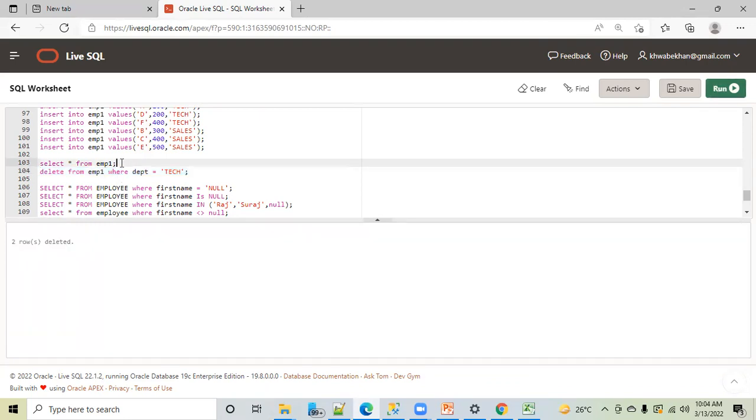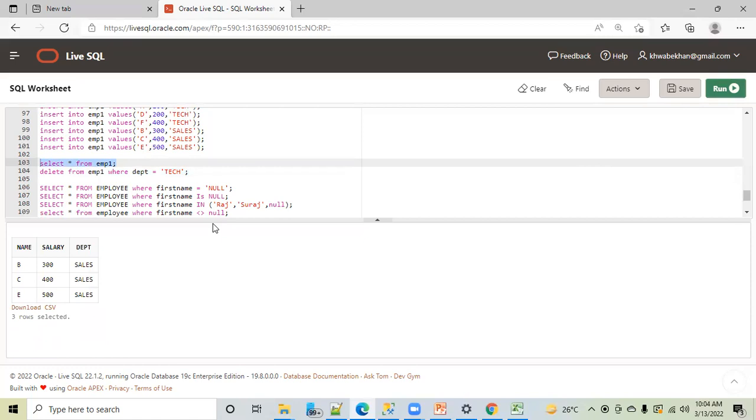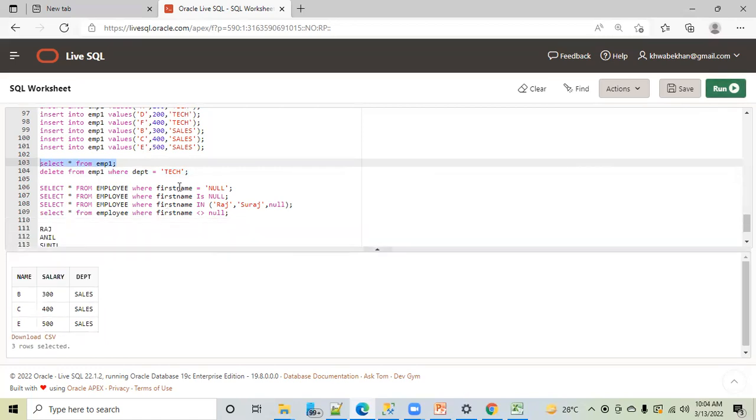Two rows deleted. Now please verify it. Select star from employee one. Now see, all the tech department records are deleted. Is that clear?